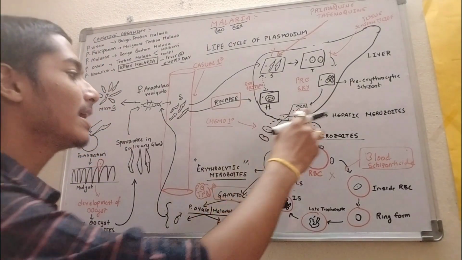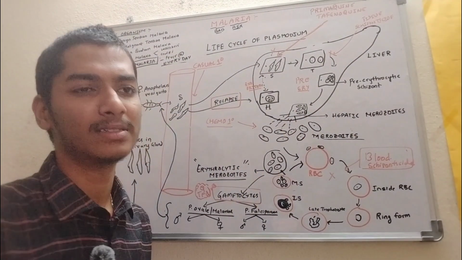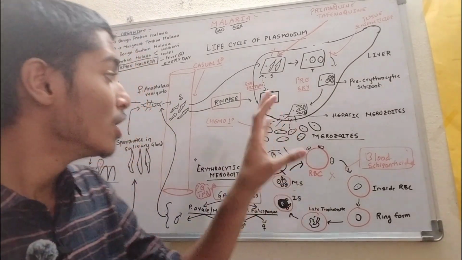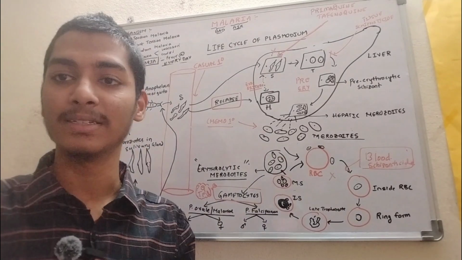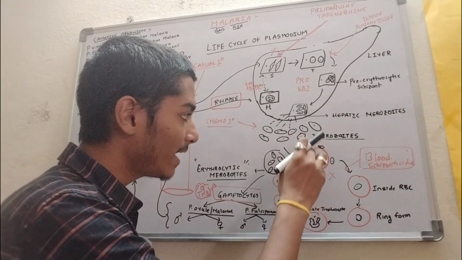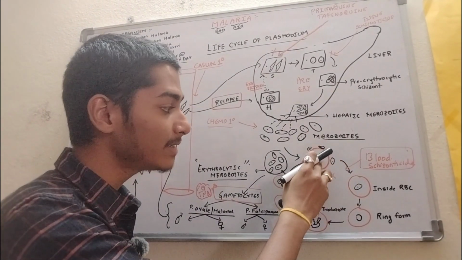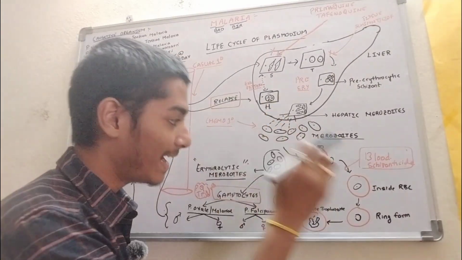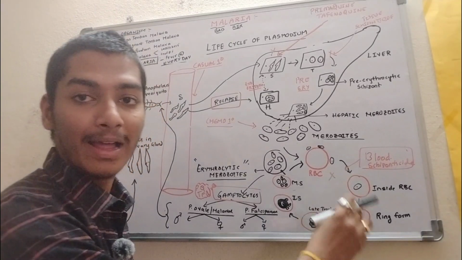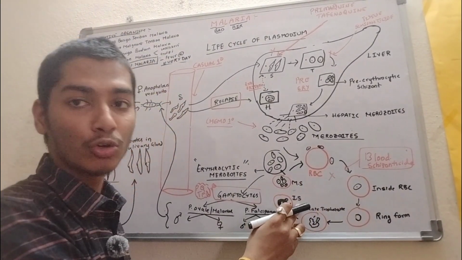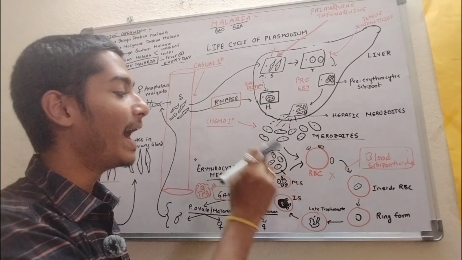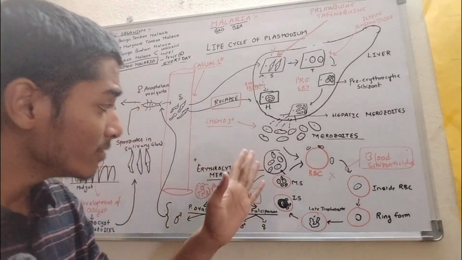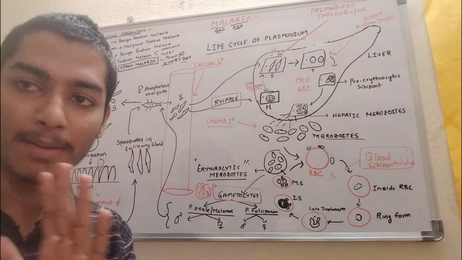Now these merozoites infect the RBCs. Since you know in the circulation we have RBCs, WBCs, and platelets, these merozoites infect the RBC. Inside the RBC, they form the ring form, late trophozoite, immature schizont, and mature schizont, and finally they are released into the circulation again. Now these are called erythrocytic merozoites.